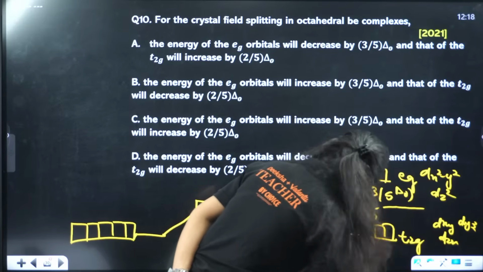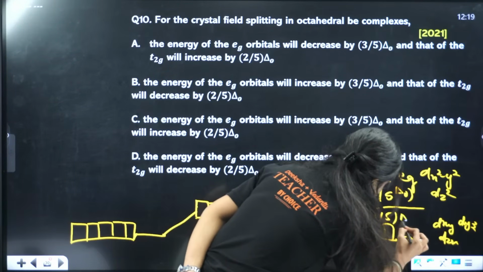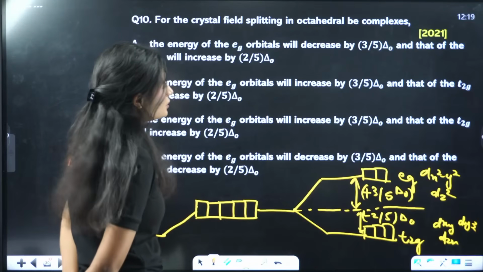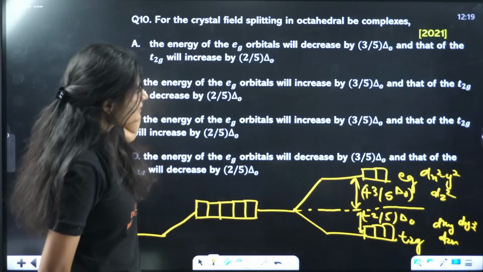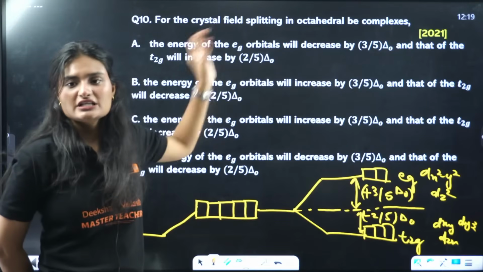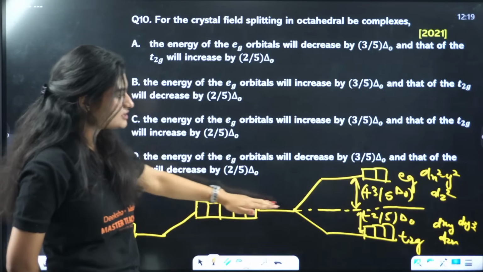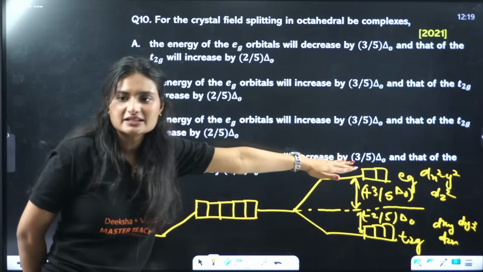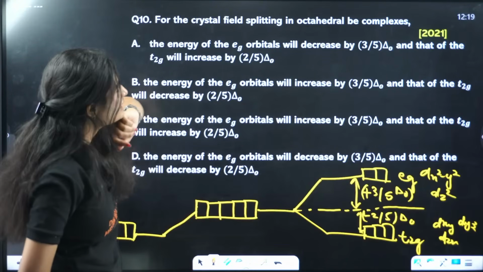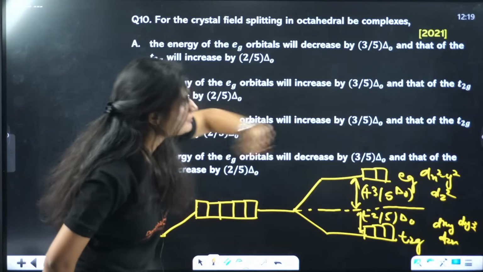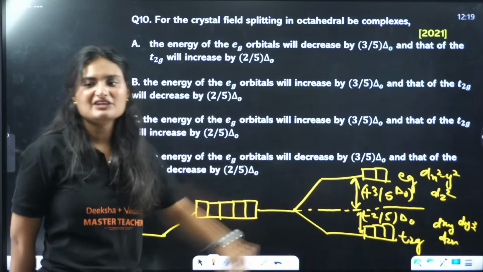Minus 2/5 del O. So which option matches it? Eg orbital will decrease? No, it won't decrease. For Eg orbital, the energy is increased. This is the excited state energy. They are going higher than that energy. So it is increased by how much? Plus 3/5 del O. So it is increased by 3/5 del O. For T2G, it decreases by 2/5 del O.